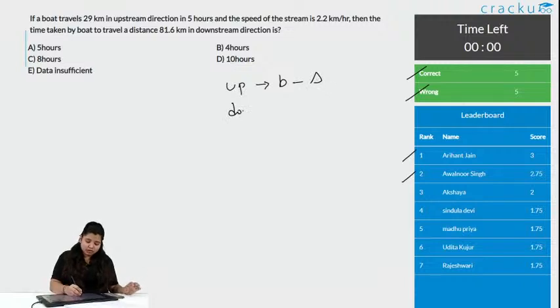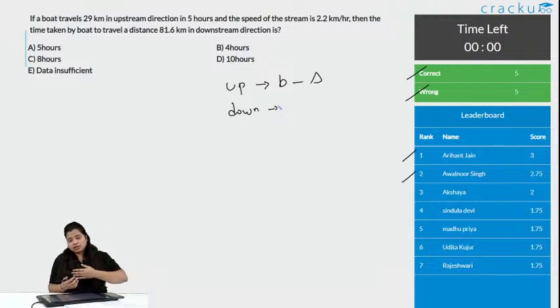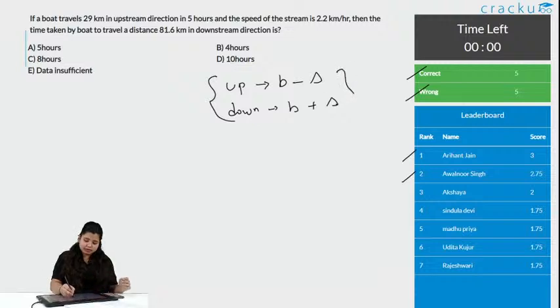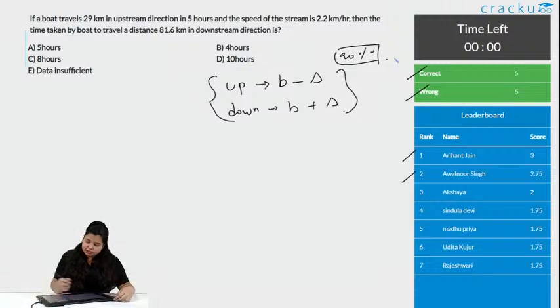In the downstream, you are going along the river. If the river is flowing this way and you are going this way, obviously the river will help you flow. When we were small, in the rainy season, we would make a paper boat and just let it flow. The same concept: you place the paper boat, it will take it with its speed, that means the speed is getting added up. Remember this will solve 90% of your problems. Chalo, let's see what the question is.